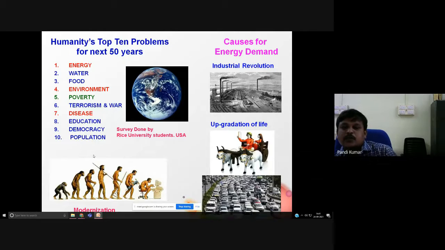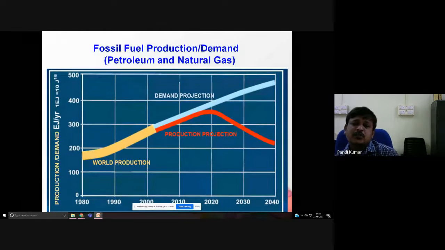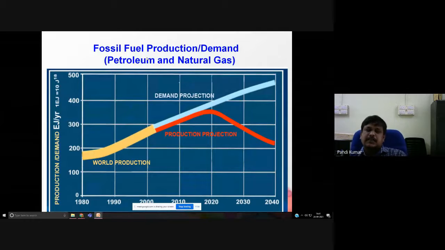But now you people have smart classrooms and air-conditioned rooms. So this kind of modernization results in increasing energy demand. Now look at this: as already mentioned, the energies are produced through fossil fuel. So look at this graph with respect to different timelines. The graph represents the demand of energy with respect to different timelines.